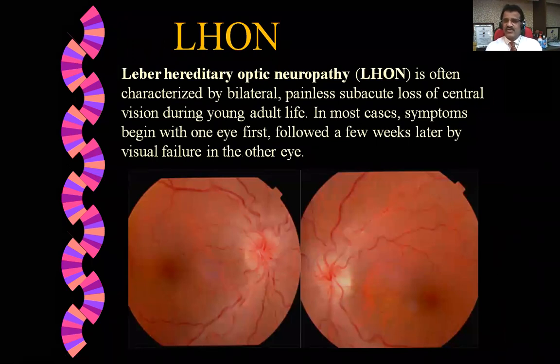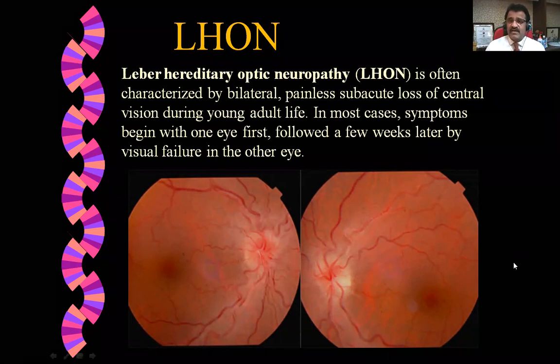From mitochondrial inheritance, it is often characterized by bilateral painless subacute loss of central vision. So these people can't see during young adult life. In most cases, symptoms begin with one eye first, followed a few weeks later by visual failure in the other eye. So it is in adult life they lose vision. This is the characteristic of this disease, that is LHON.